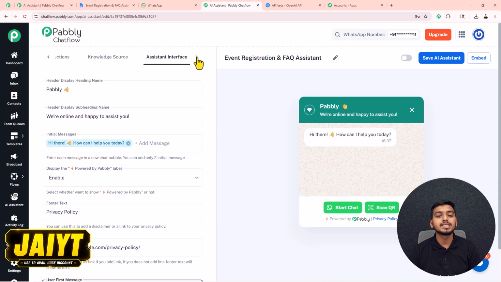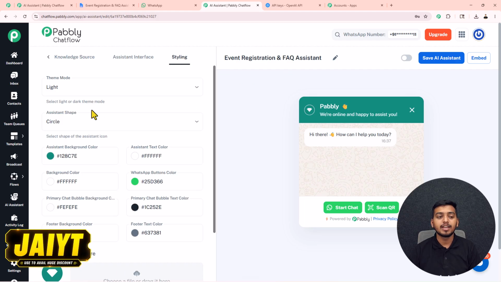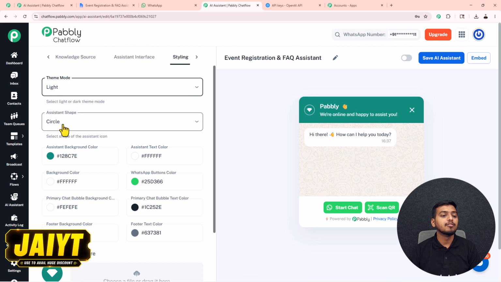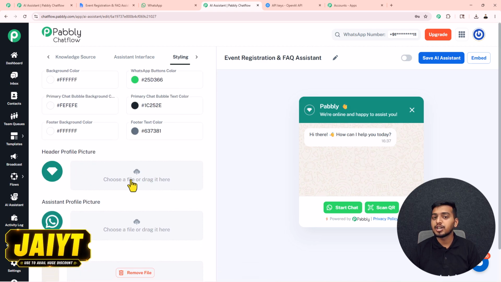Now let us move towards our last step, styling. Here we can style our AI assistant. Like, we can change the theme into light or dark. We can change the shape of our assistant. We can change the background color, profile picture, or anything else from here. But as I don't want to change them, I will simply turn my AI assistant on from here and then I will save it.